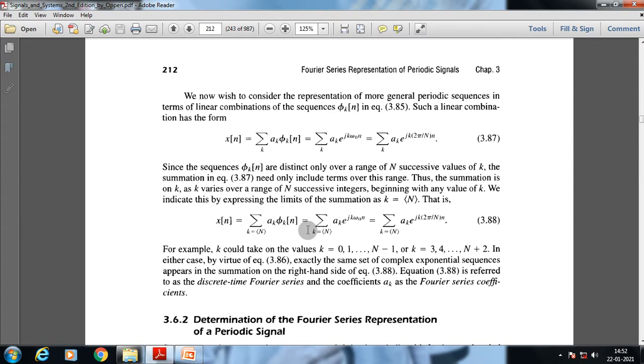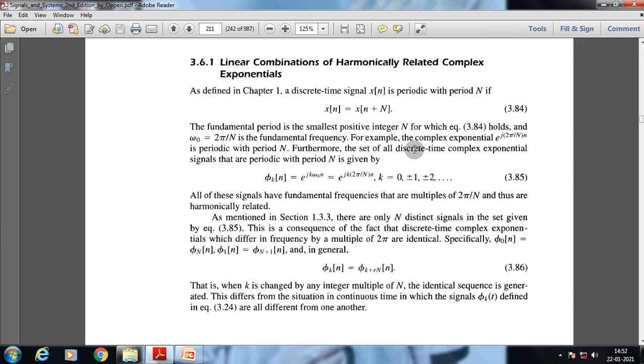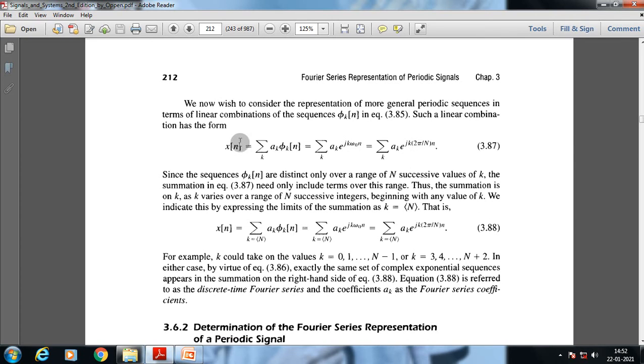From this we can easily assume that the basic building block of the discrete time Fourier series is psi suffix k, equal to e to the power j k omega 0 n. Since the sequences psi suffix k of n are distinct only over a range of N successive values of k, the summation in the equation need only include terms over this range.